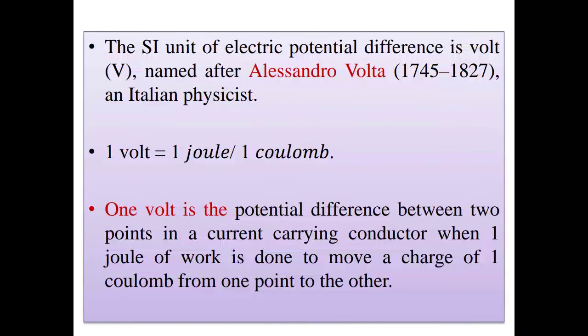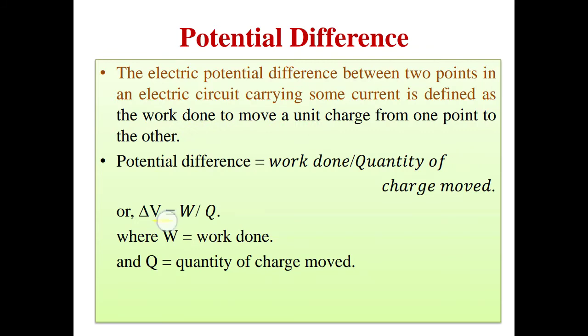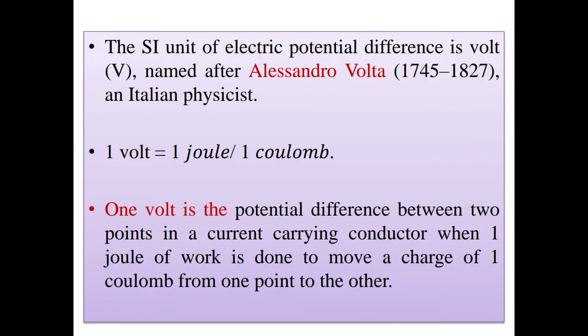Now the SI unit of electric potential difference is volt, because it was named after Italian physicist Alessandro Volta. 1 volt equals 1 joule by 1 coulomb, because 1 volt is the unit of potential difference. So it is 1 volt, work is 1 joule and charge is 1 coulomb.